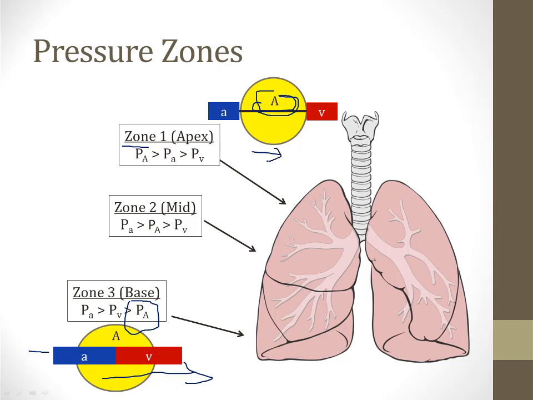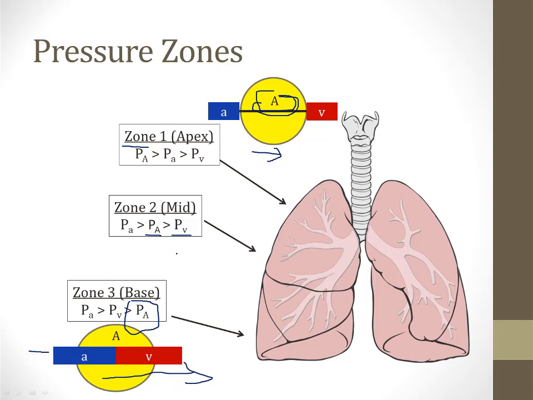In zone 2, in the middle of the lungs, the pressure in the arteries is higher than the pressure in the alveoli, but the pressure in the alveoli is greater than the pressure in the veins. What this is going to do is compress the veins, and you're going to get pulsatile flow. When the right ventricle contracts, it will raise the pressure in the artery enough to push some blood into those collapsed veins, but in diastole there won't be flow into the veins.